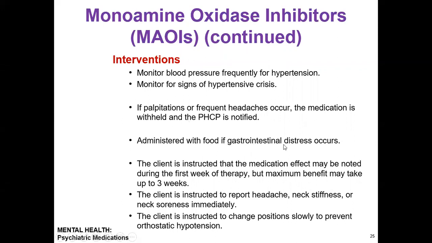If gastrointestinal distress occurs, the client is instructed that the medication effect may be noted during the first week of therapy, but maximum benefit may take up to 3 weeks. The client is instructed to report headache, neck stiffness, or neck soreness immediately. The client is instructed to change position slowly to prevent orthostatic hypotension.